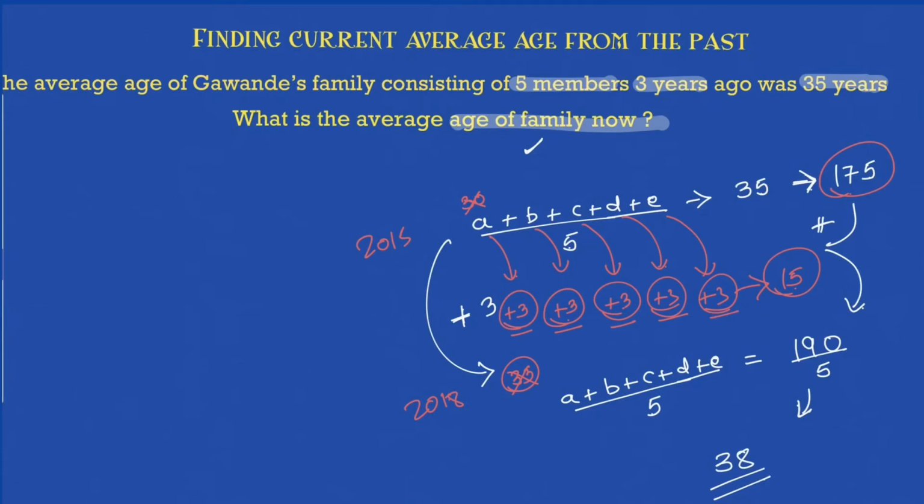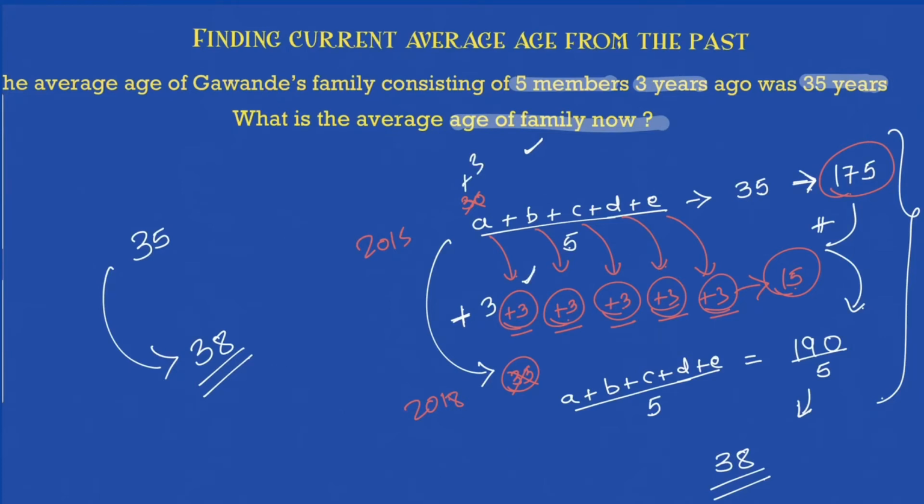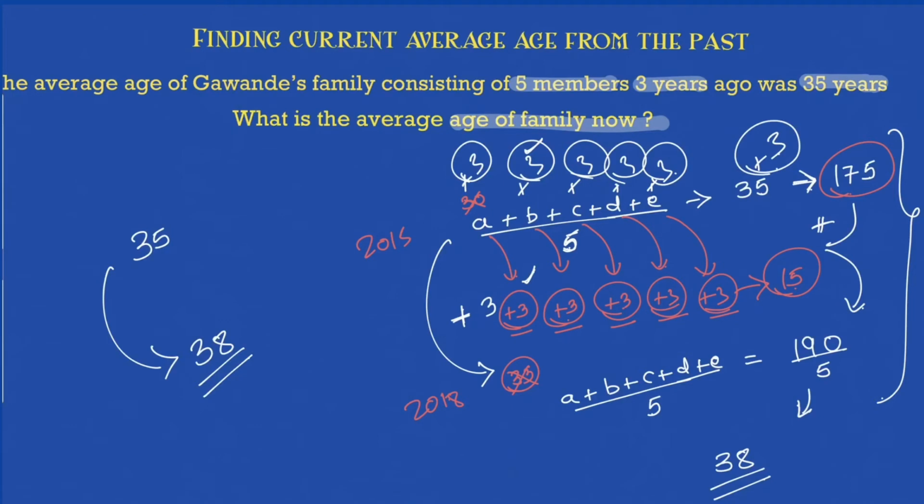As simple as that. There's no need to solve this much. Again, for your better visualization, 35 is the average age of the family 3 years back. What will happen in 3 years? 35 will become 38, because each member is adding 3. Even to the average, plus 3 will be added. If you add 3 five times, that is 15, and you divide by 5 as well, so the effect remains the same.